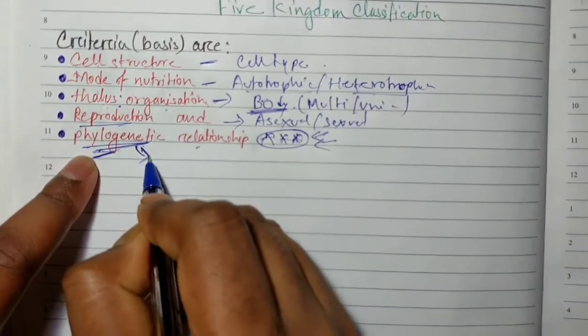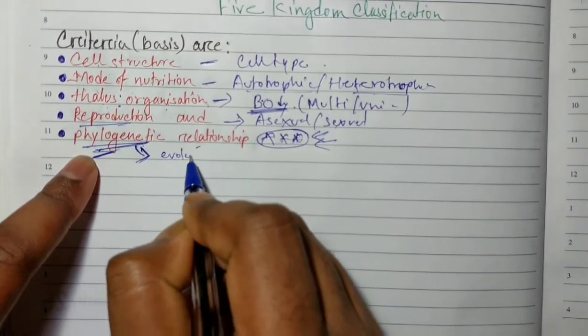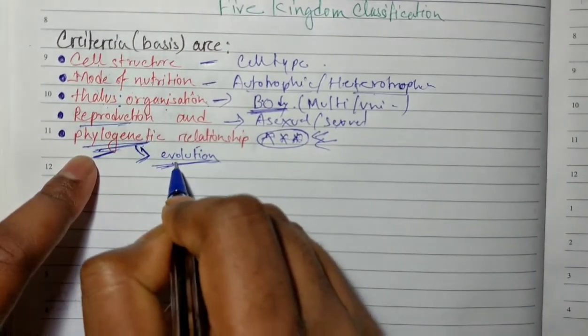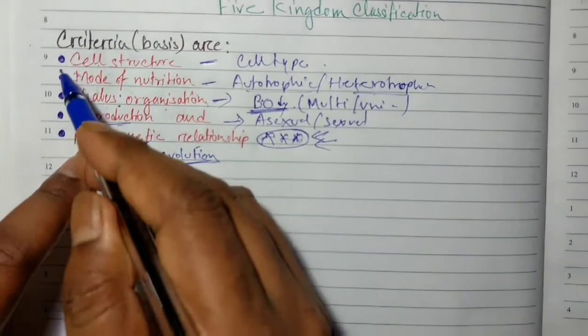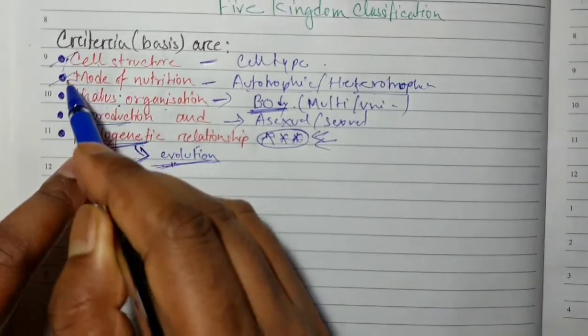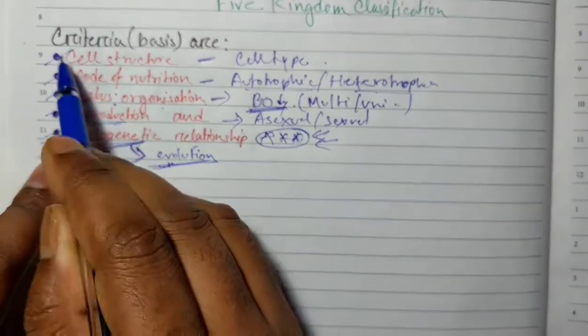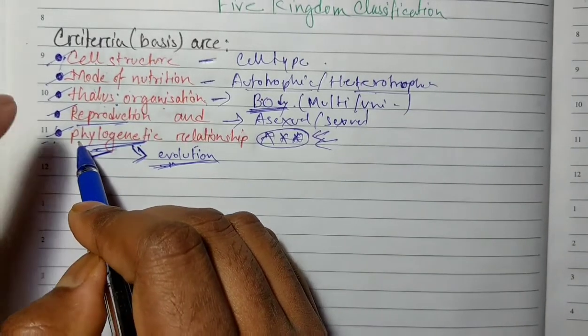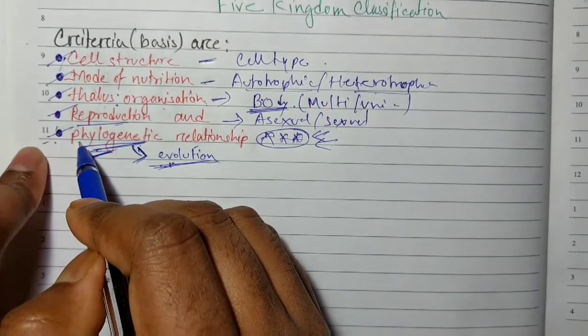If we establish the phylogenetic relationship, we will get what? Evolution. The trend of evolution. This is very important. Now on the basis of these 5, number 1, number 2, number 3, number 4 and number 5, R.H. Whittaker made the 5 kingdom classification.